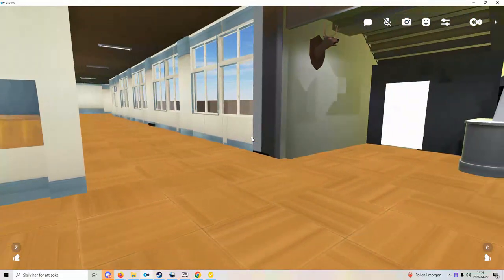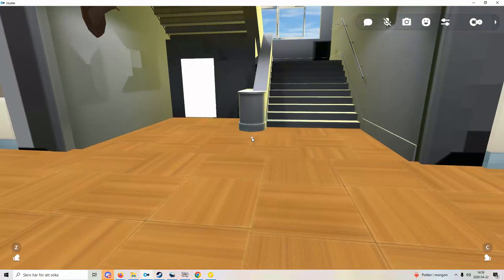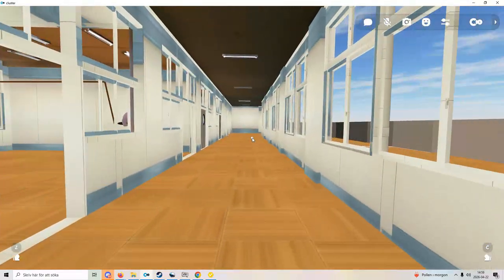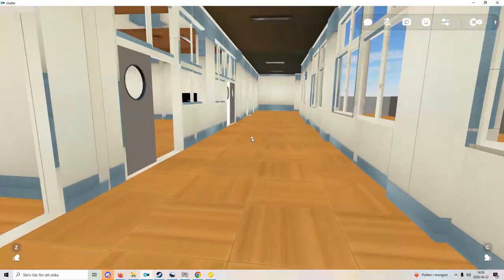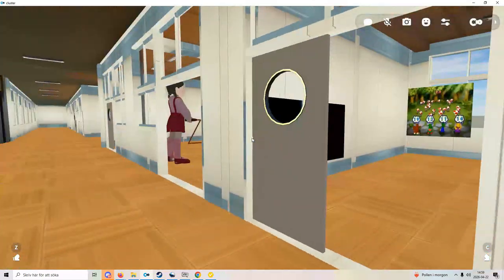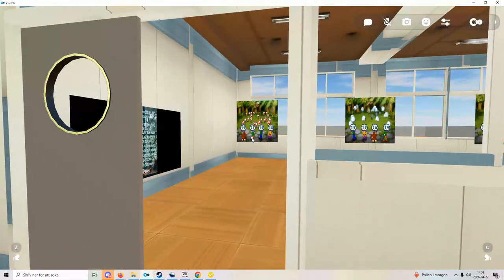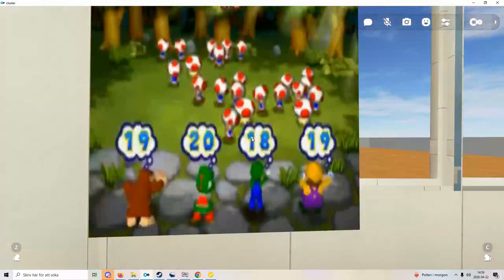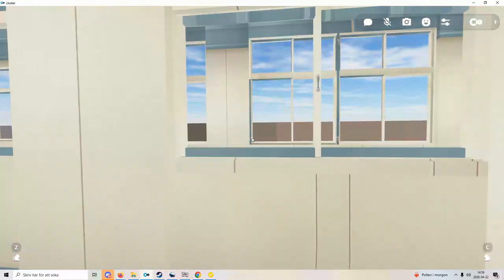You just drag it to play, it automatically works. Then you add an audio source, you play around with the sound settings, and that's it. That's a really cool feature with Cluster. So here is a world I made for learning Japanese using videos, and you can see again, you just drag the videos to planes, and they automatically work.